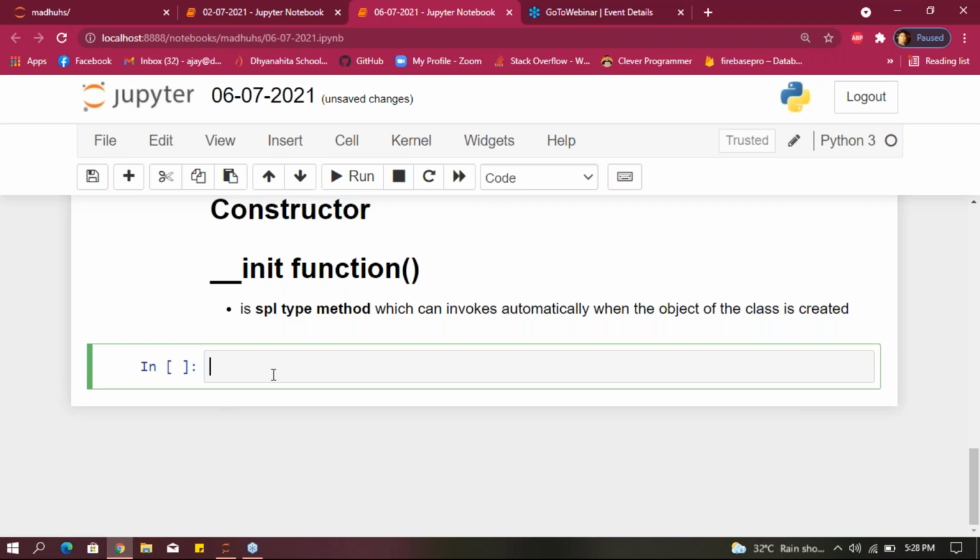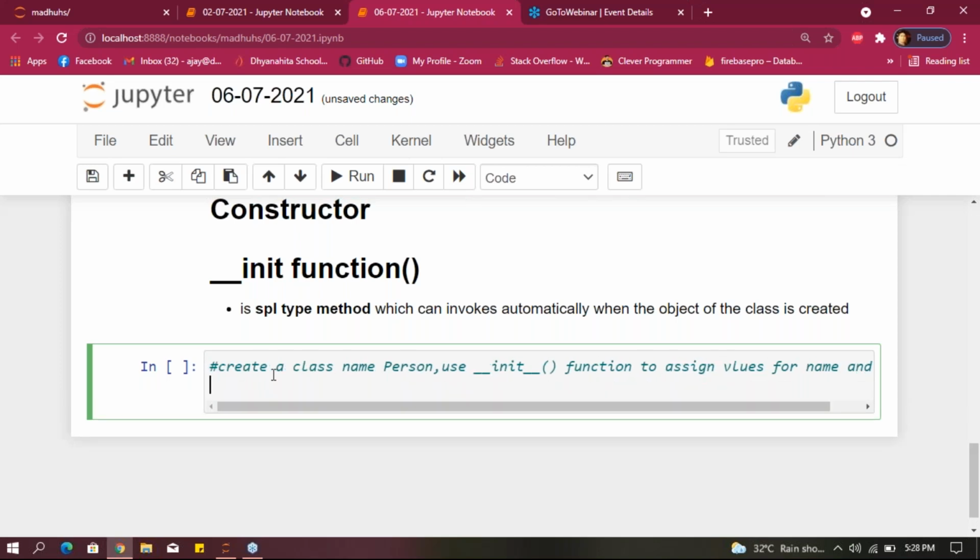In this, first create a class name called person and use initial function to assign values for name and age.